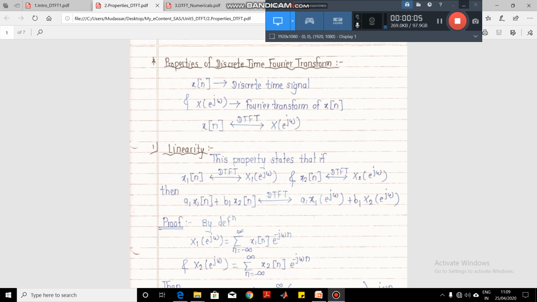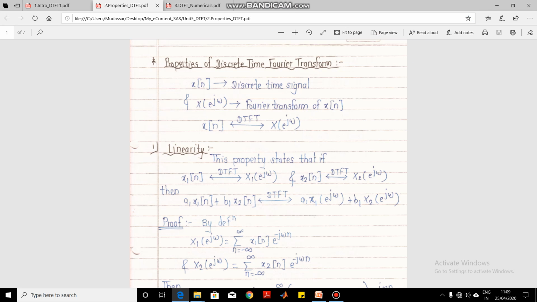In the previous lecture, we have seen the different types of transform depending upon different signals and where the discrete time Fourier transform stands. So in summary, we can tell that the discrete time Fourier transform is used for discrete time signals, and the nature of the discrete time Fourier transform is that it is periodic and continuous. So periodic and continuous, that is the nature of the discrete time Fourier transform.